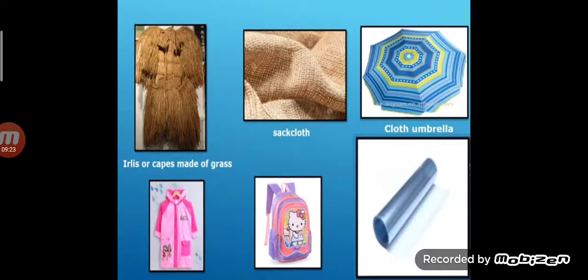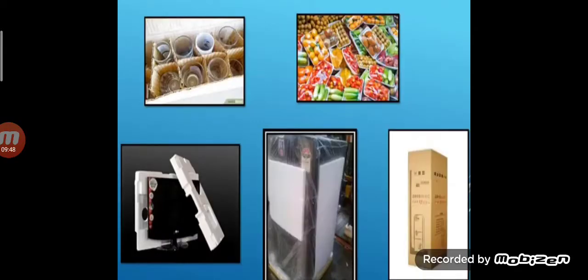Earlier, leaves or mats of grass or sackcloth were used for protection from rain. Then cloth umbrella came into use. Nowadays the raincoat, school bags and the book cover you use can all be made from plastic. Now delicate articles, perishable fruits, etc. require packing.